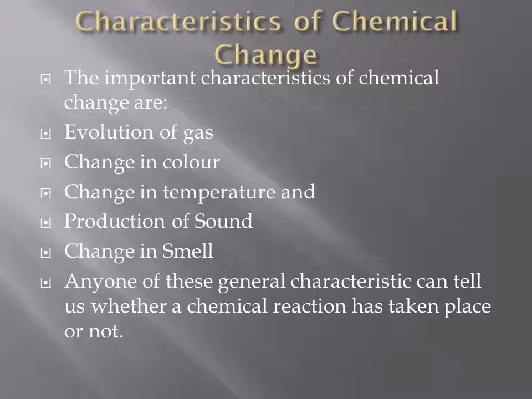Now let's talk about the characteristics of chemical change. If a chemical change has taken place, one or more of these features will be shown. Some of these characteristics are evolution of gas, change in color, change in temperature, and production of sound or change in smell. If any of these characteristics is being shown, that means that particular substance is undergoing a chemical change.